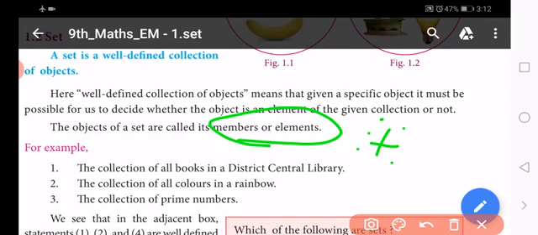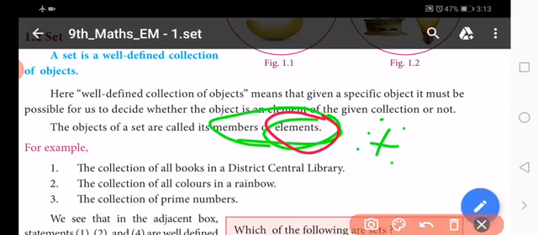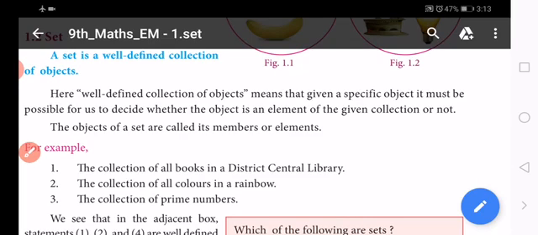So in set language, we discuss so many different types of objects, but all objects in set language are commonly called members or elements. Most of the time we use the word elements. So in the definition, a set is a collection of well-defined objects.